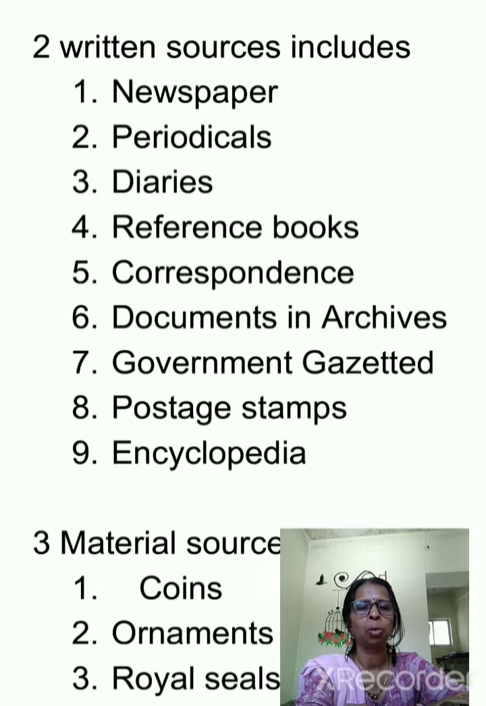Then you have, of course, the postage stamp. When you look at a postage stamp, you don't really get the total history. But when you look at the picture on the stamp, you try to get information about that particular personality, or about the bird or the trees seen on the stamp. Of course, you have encyclopedias and Wikipedia, which are available as written sources and give you detailed information about the past.